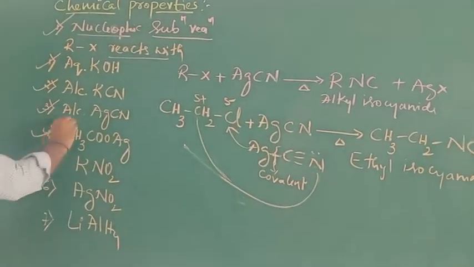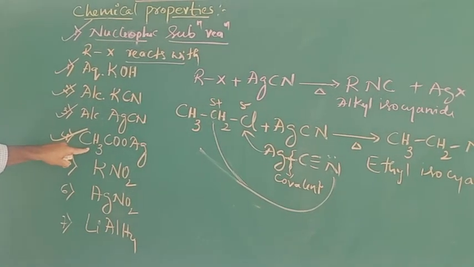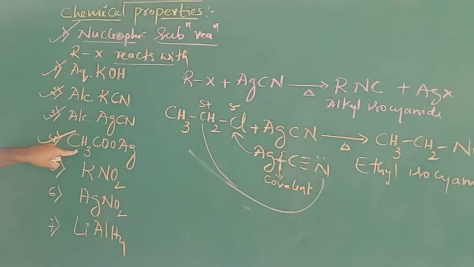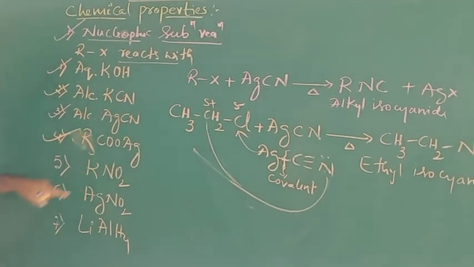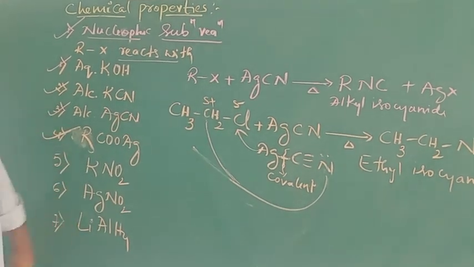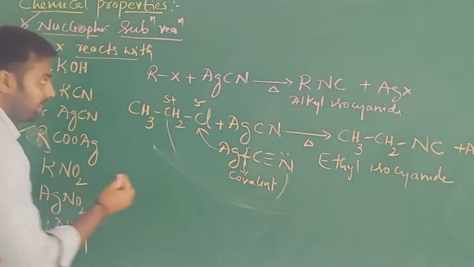The next one, silver salts of acetic acid or carboxylic acid. We simply call it the general equation, that is silver salts of carboxylic acid. So here, first I write the general equation.